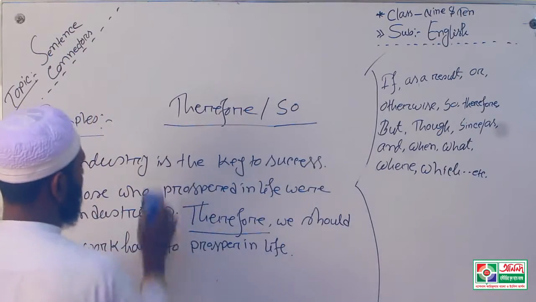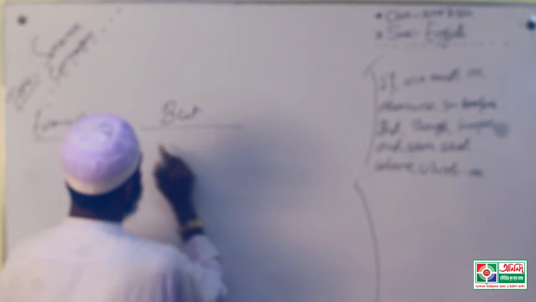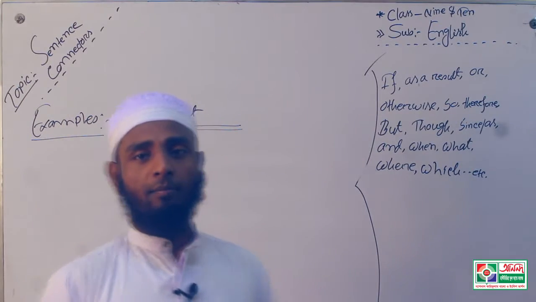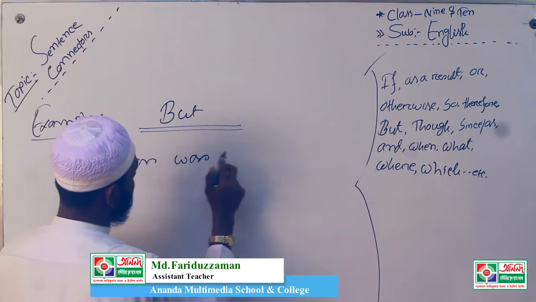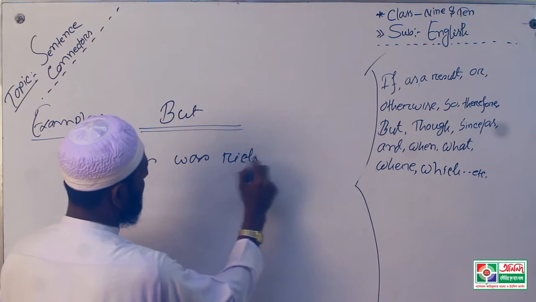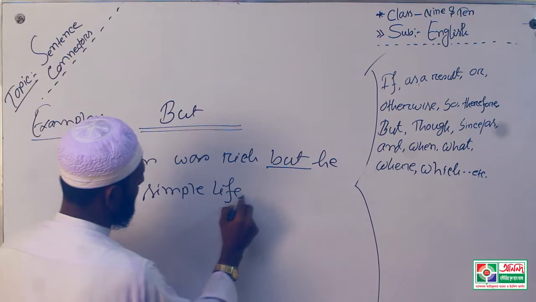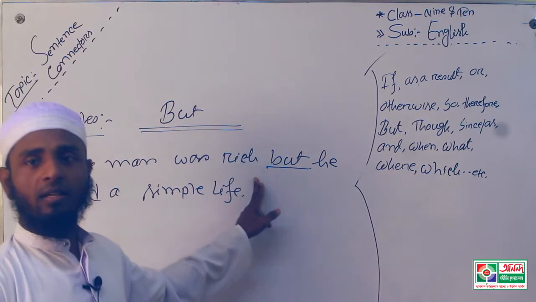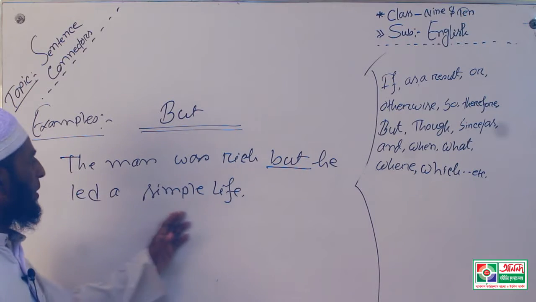Okay. Next, now I am discussing the usage of but. But indicates conditions. That means the man was rich, but he led a simple life.